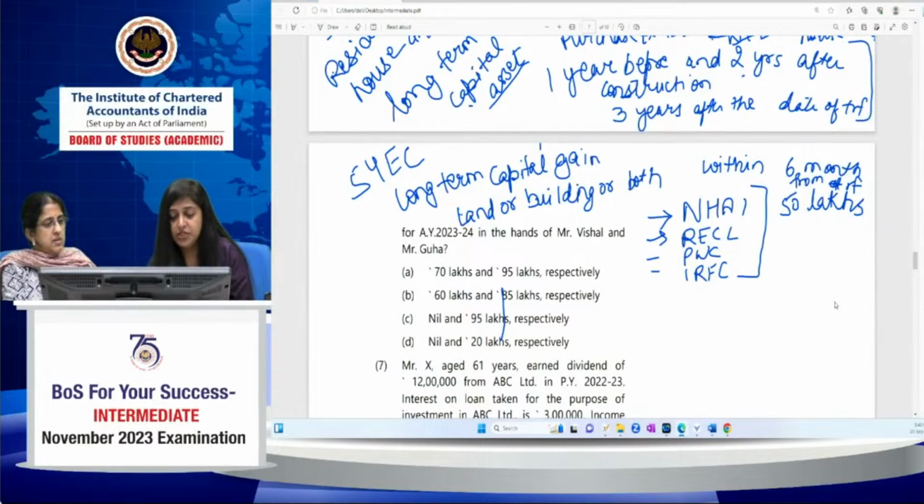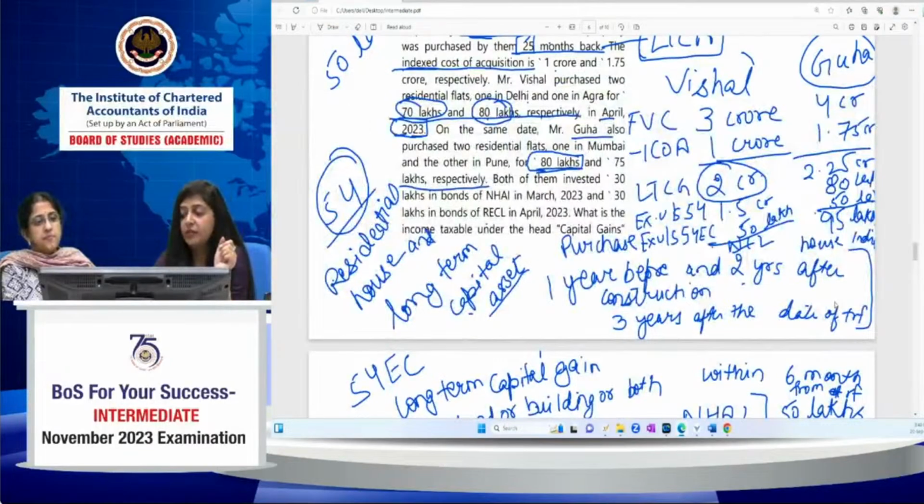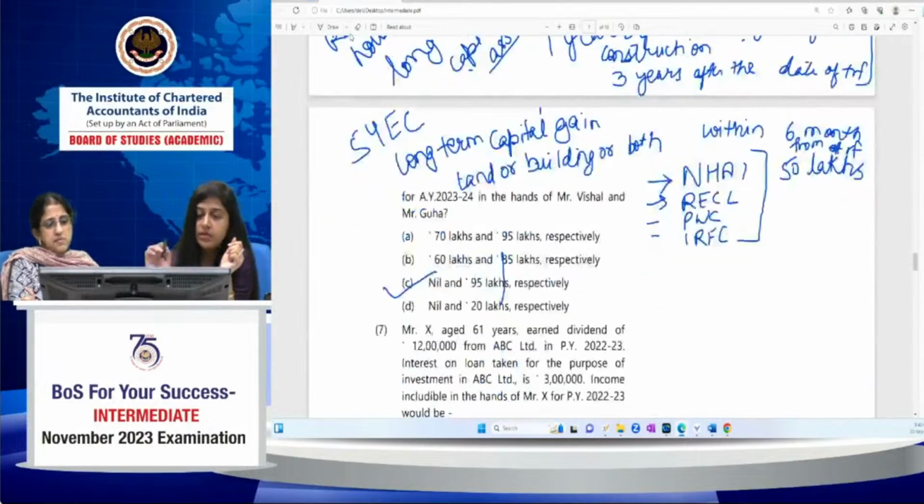Then another option is C, which is the correct option: nil in case of Mr. Vishal and 95 lakhs in case of Mr. Guha. And the next option, D, is nil in case of Mr. Vishal and 20 lakhs in case of Mr. Guha, which is also not a correct option, because Mr. Guha cannot take the benefit of claiming exemption under section 54 in respect of 2 residential house properties, because his capital gain exceeds 2 crore. So that beneficial provision is not applicable for Mr. Guha. So the correct answer will be C.